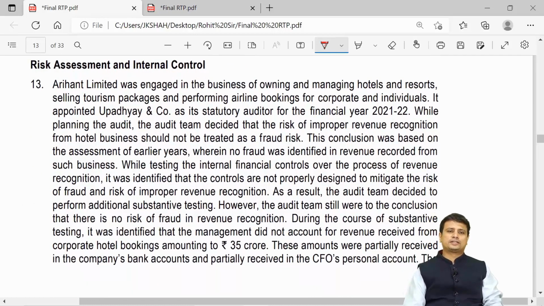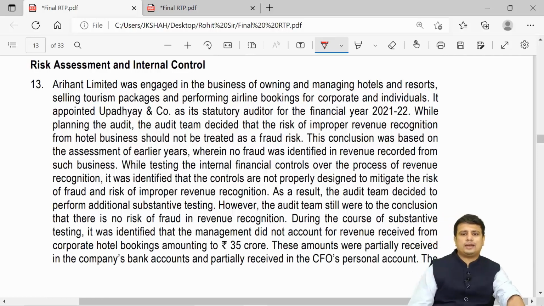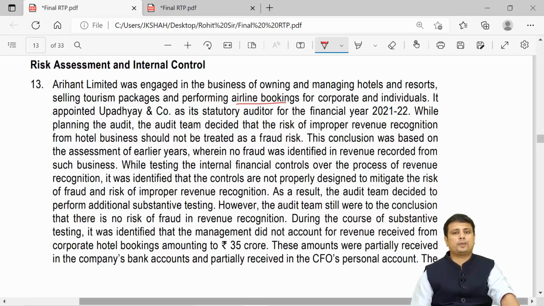Next is question number 13, risk assessment and internal control. So in this case, Arihant Limited was engaged in the business of owning and managing hotels and resorts, selling tourism packages and performing airline bookings for corporate and individuals. It appointed Upadhyay and Company as the statutory auditor for the financial year 21-22. While planning the audit, the team decided that the risk of improper revenue recognition from the hotel should not be treated as a fraud.